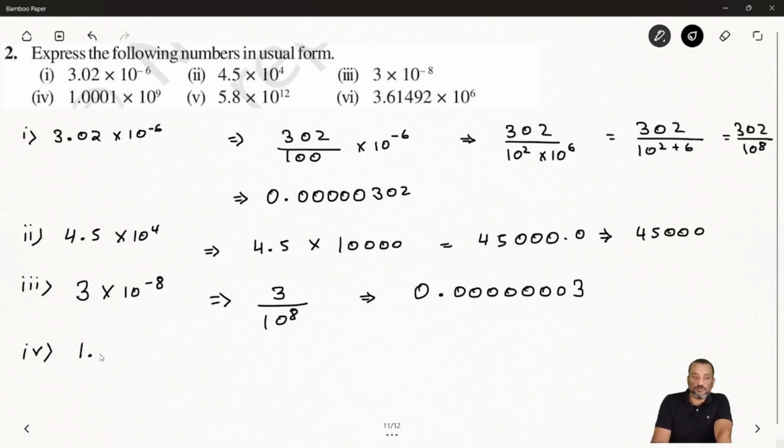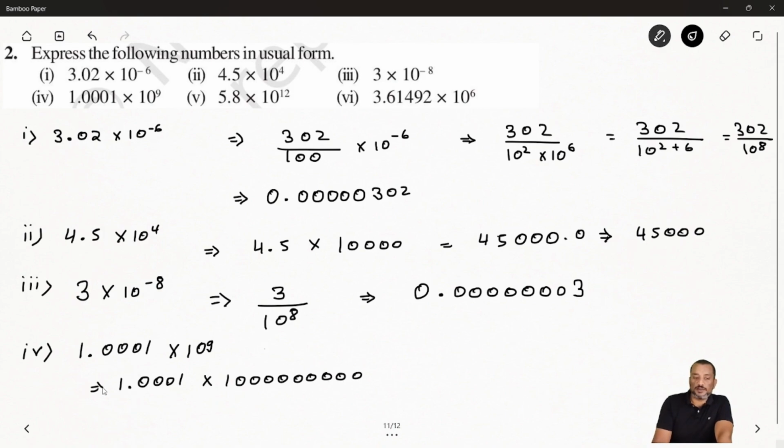Now the next one, the fourth one. It is saying 1.0001 times 10 to power 9. Here it will multiply with what? So you can write 1.0001, and 10 to power 9 means 10 has 9 zeros: 1, 2, 3, 4, 5, 6, 7, 8, 9.